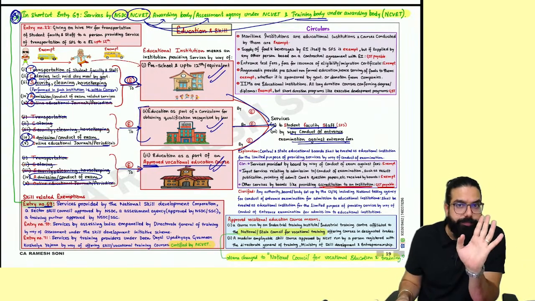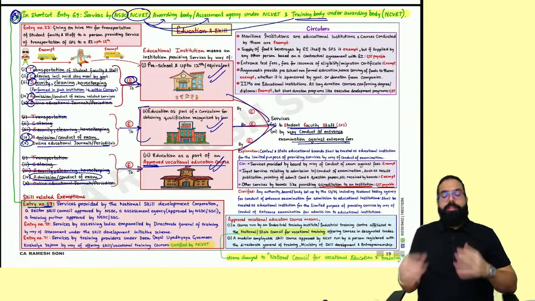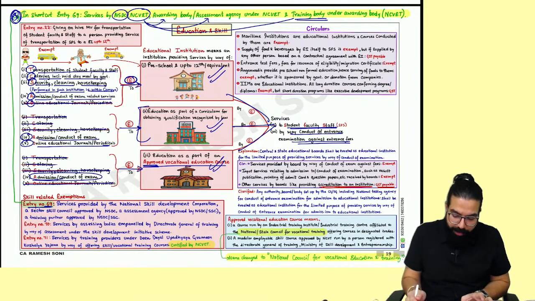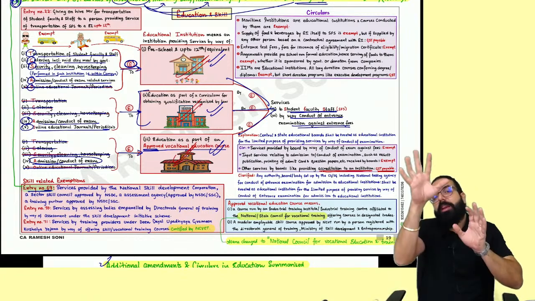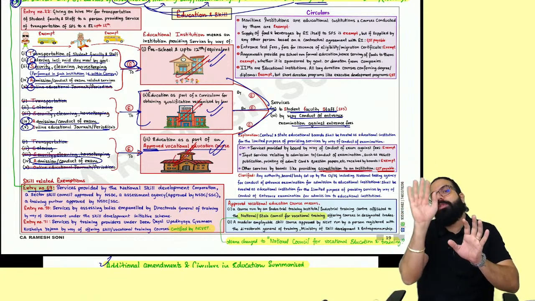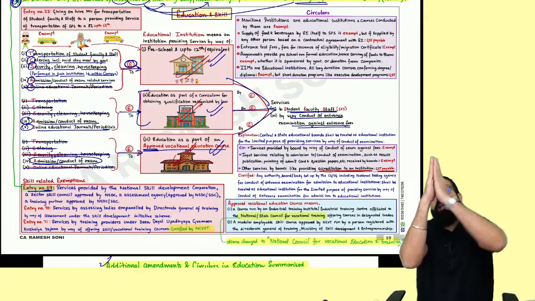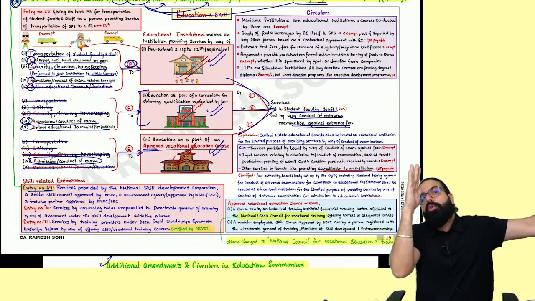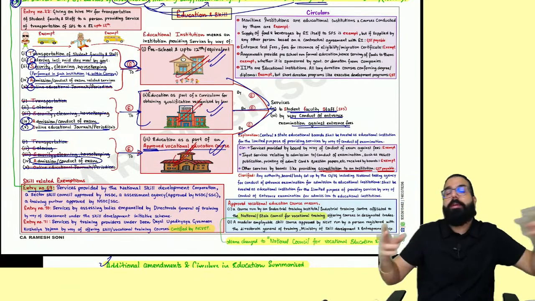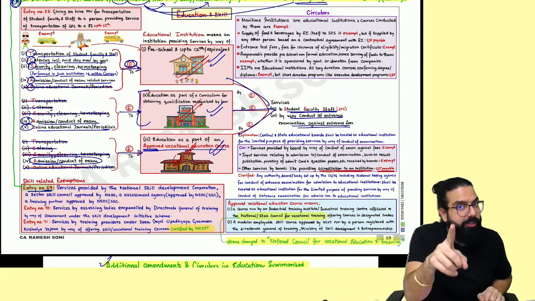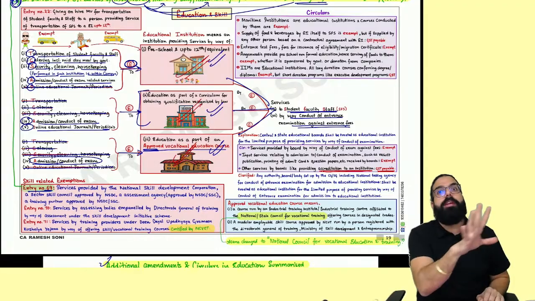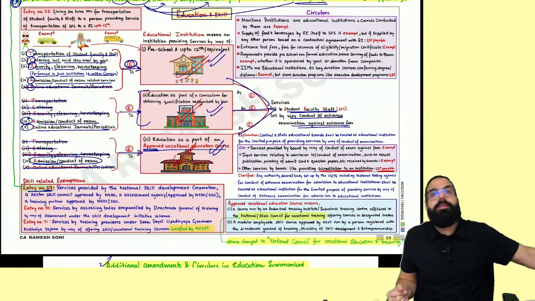In education, remember, there are three educational institutions: one is an educational institution providing services up to 12th, one is a college, and one is an approved vocational education course provider. If these three, 12th level, college, post graduation college or approved vocational course provider, are providing services to students, faculty and staff, it is always exempt. But you have to remember, for an educational institution, are they taking or giving? Giving to students, all services exempt.